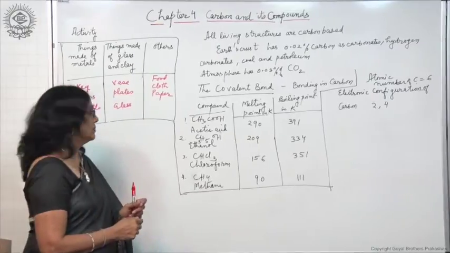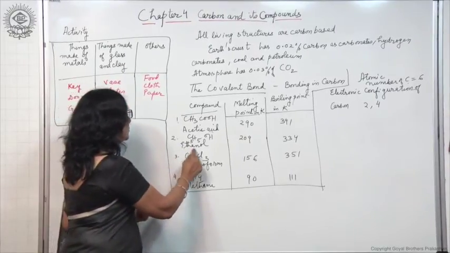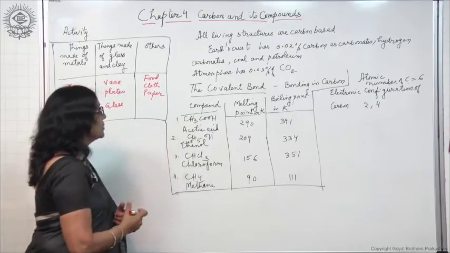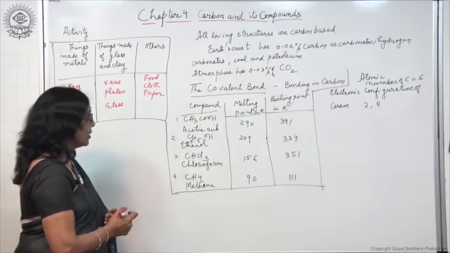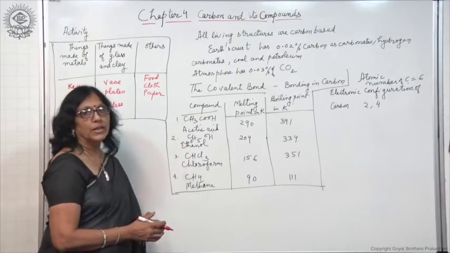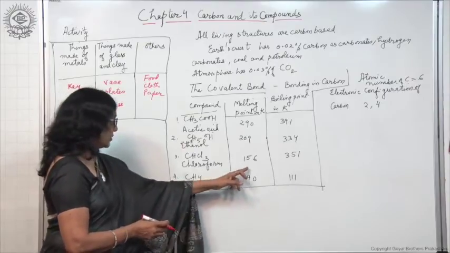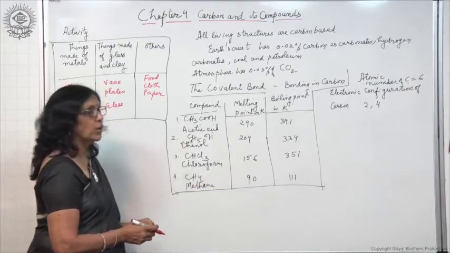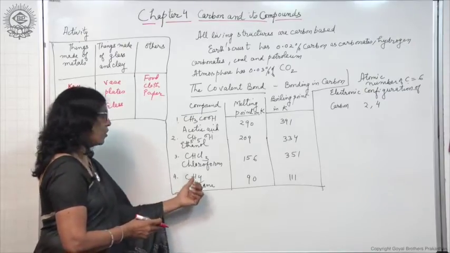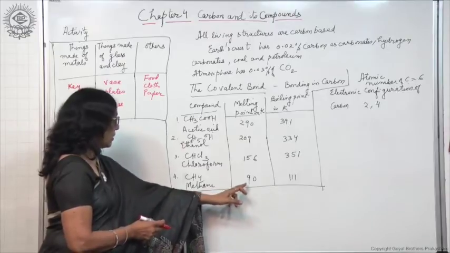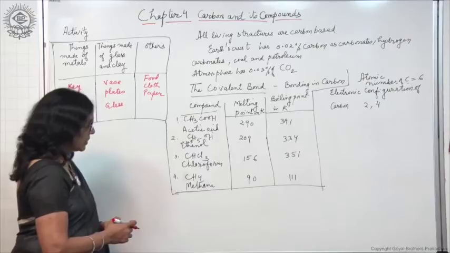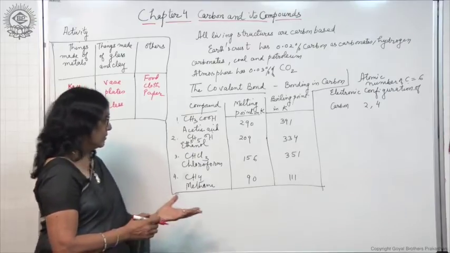Alcohol, C2H5OH, also called ethanol, has melting point 209 and boiling point 334. Chloroform, formula CHCl3, has melting point 156 Kelvin and boiling point 351 Kelvin. Methane, formula CH4, has melting point 90 Kelvin and boiling point 111 Kelvin.